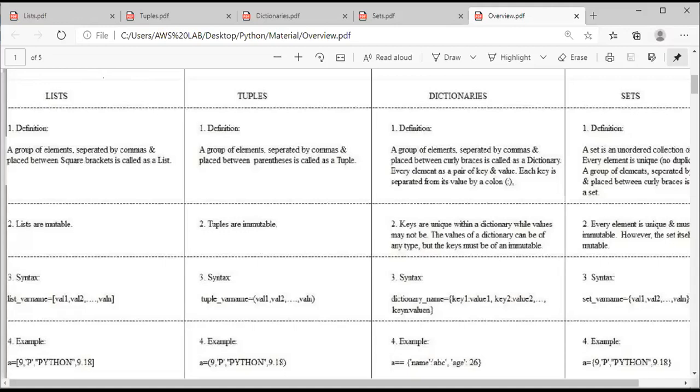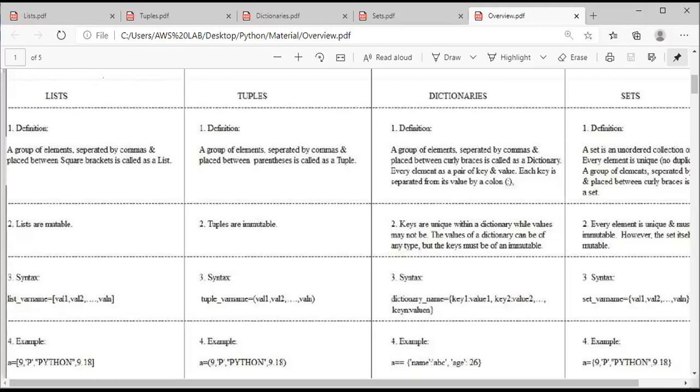So, once again, good afternoon, all of you. In the last week, we have discussed four concepts called lists, tuples, dictionaries, and sets, right? What I want to do in today's class is gather all the information regarding lists, tuples, dictionaries, and sets into one frame, which will be easy for all of you to learn. Even if there are any doubts or problems in understanding the concepts, make them rectified today, and make sure that by the end of the class, everyone will be familiar with lists, tuples, dictionaries, and sets.